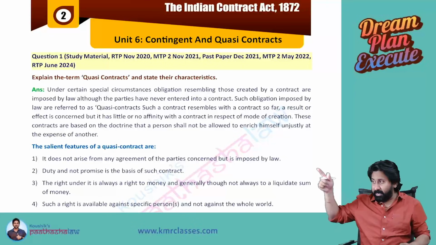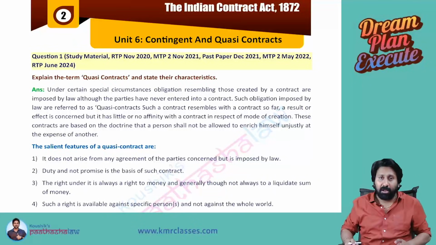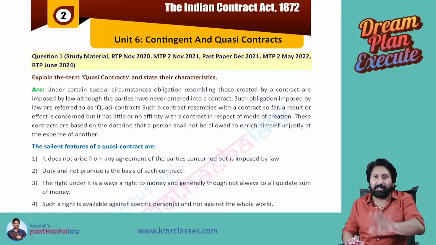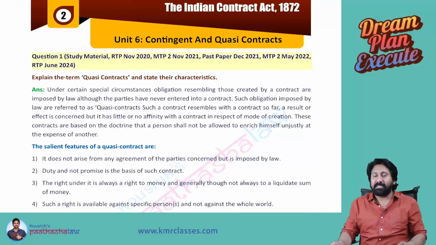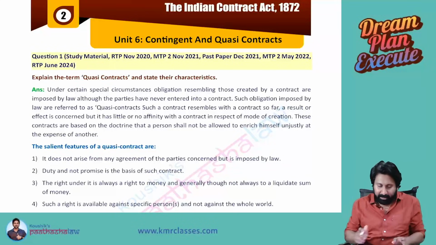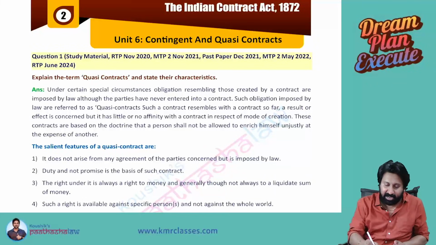Okay, so you can see these questions were tested multiple times in examination. Therefore, let us go by question banks, as we are directly tuning ourselves to the ICAI while doing this super quick revision. Separately, you need not read the concept again and waste your time at this moment. First one: explain the term quasi contract and state their characteristics.